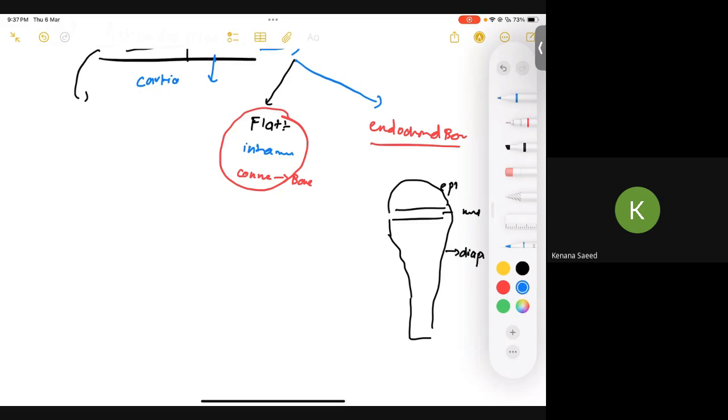So basically in endochondral bone formation, first of all, cartilage is laid down, and after that this cartilage is mineralized, replaced by calcium and phosphate, and in this way you see normal bone formation, especially in long bones. Is that clear?